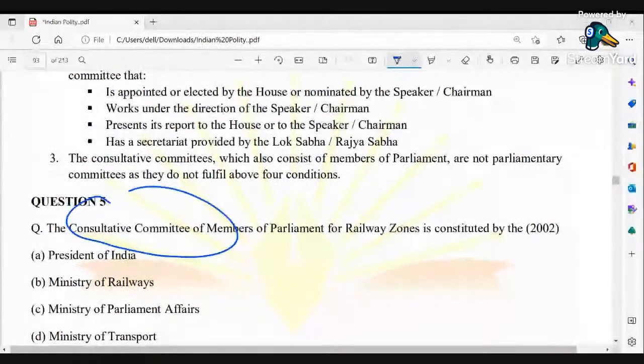Please answer. The consultative committee of members of parliament for railway zones is constituted by... Okay, everyone is going with B.